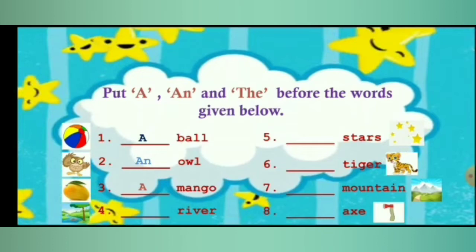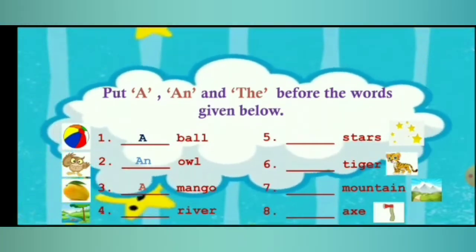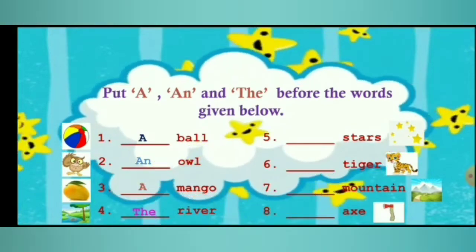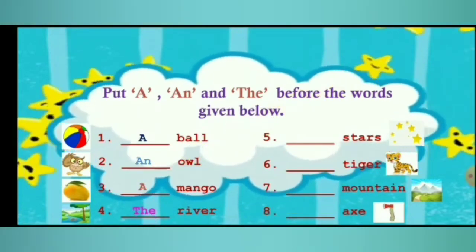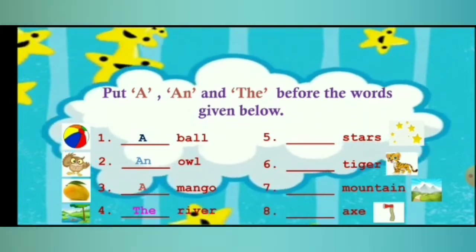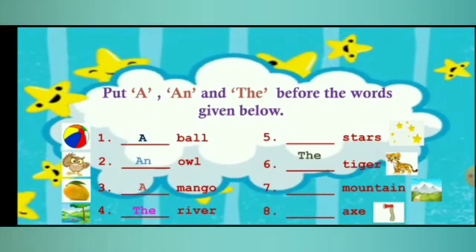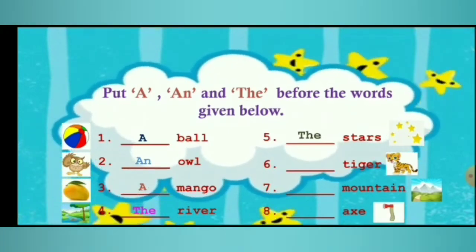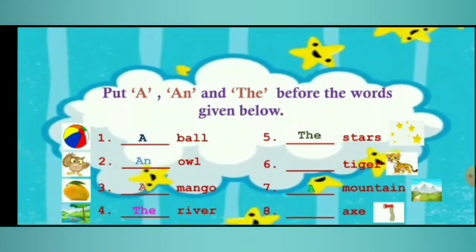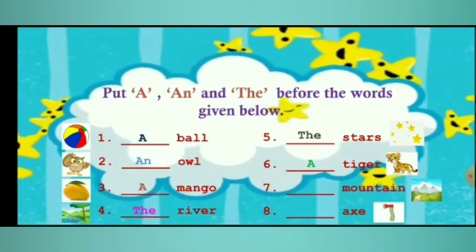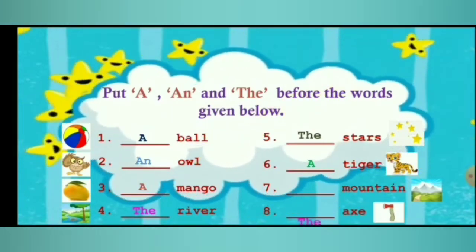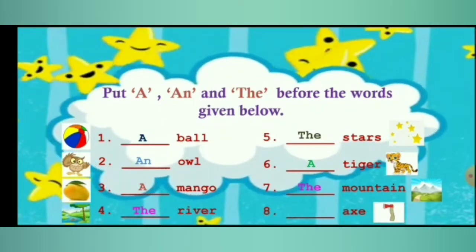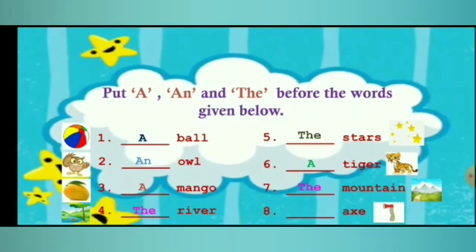Now number 4 is a picture of a river. R-I-V-E-R, river. River is a specific naming word, so we will use the. Number 5, stars. Stars are also specific naming words, so we will use the. Number 6 is tiger. T-I-G-E-R, tiger. T is a consonant sound, so we will use A. Next is mountain. Mountain is a specific naming word, so we will use the. And the last one is AXE. A is a vowel sound, so we will use AN.